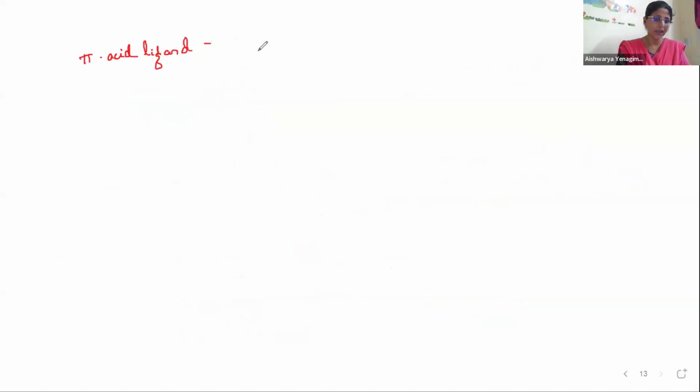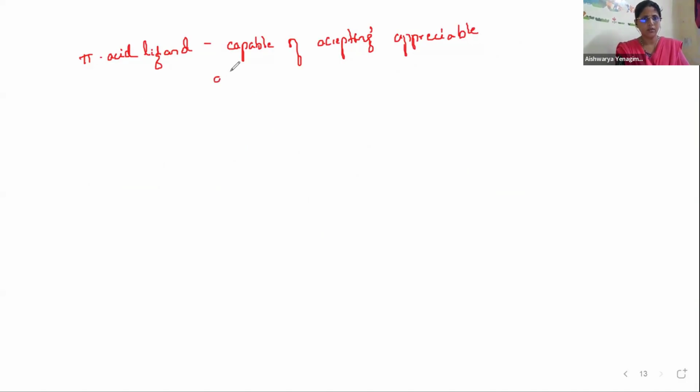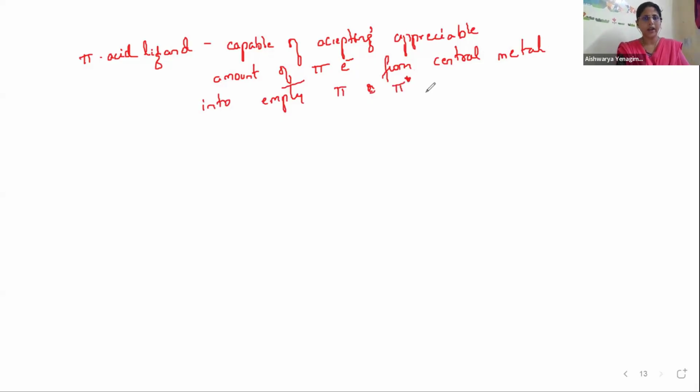Pi acid ligands are capable of accepting an appreciable amount of pi electrons from the central metal atom into their own empty pi or pi star bonding or anti-bonding molecular orbitals. These are called pi acid ligands.